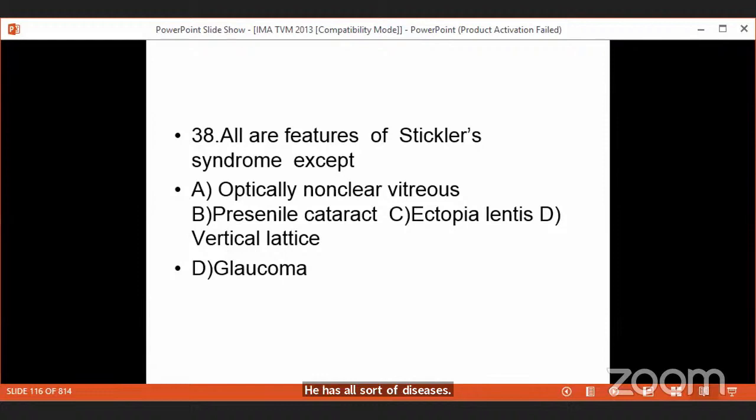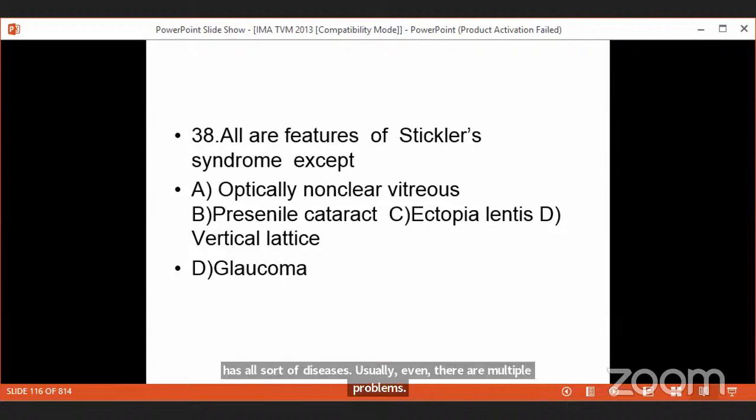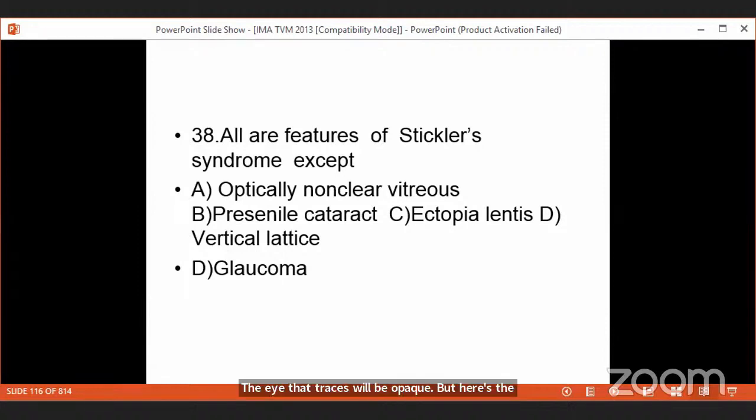But here the patients will have optically clear vitreous. It's an autosomal dominant disease characterized by cataract, glaucoma, retinal degeneration, retinal detachment, and the vitreous is optically clear.